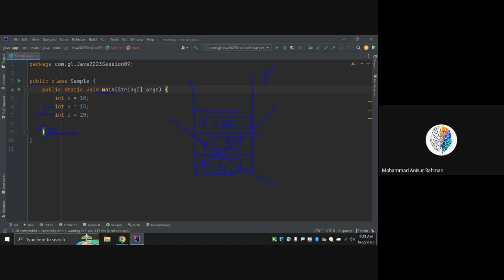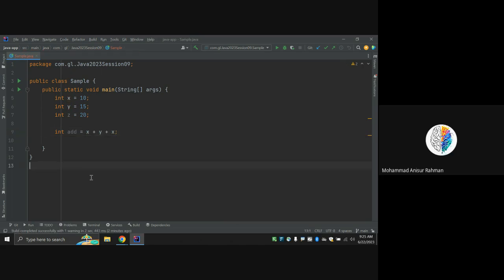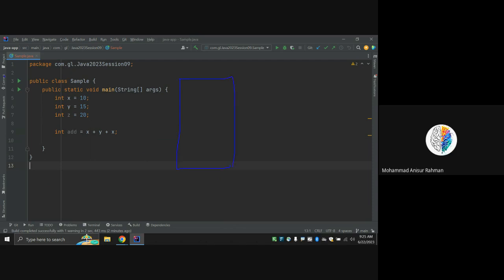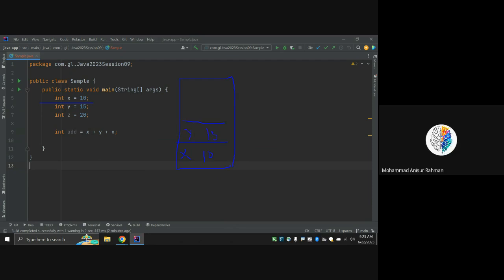Now let's write here: int add equal to x plus y plus z. What happens? If I run the code again, it starts one stack memory. First, x variable holding the value 10, then y variable holding 15, and z variable holding 20.